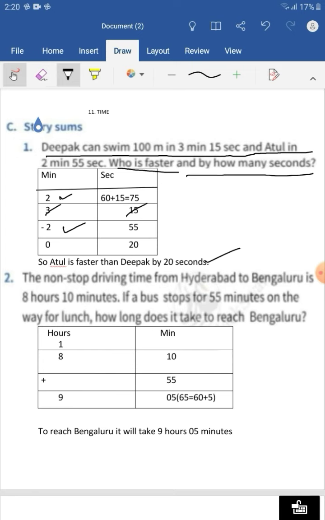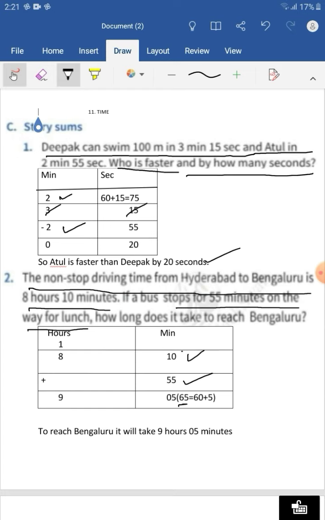Yes. Next one. The non-stop driving time from Hyderabad to Bangalore is 8 hours 10 minutes. If the bus stops for 55 minutes on the way for lunch, how long does it take to reach Bangalore? So one bus is going, it will take 8 hours 10 minutes to reach Bangalore. But if the bus stops for lunch, it will take 55 minutes more. It means we should add the time. So 10 minutes plus 55 minutes is 65 minutes.